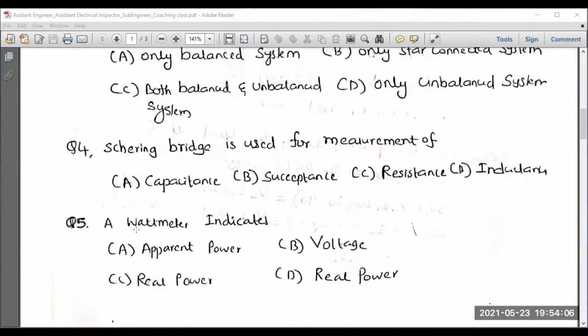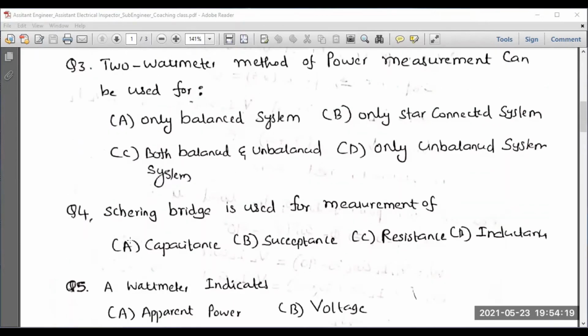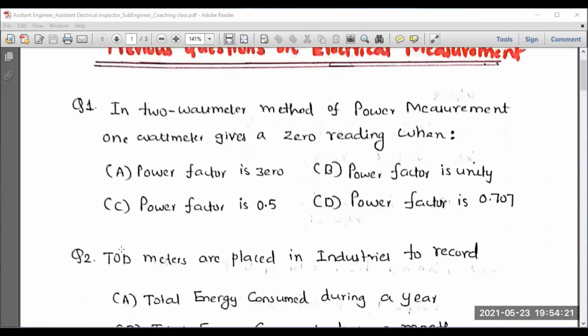And question number 5 is related to the power triangle and wattmeter. You know what a wattmeter is, what real power, apparent power and reactive power are. So these are the 5 questions. It may be simple, but don't avoid it. Now let us start discussing the individual questions.